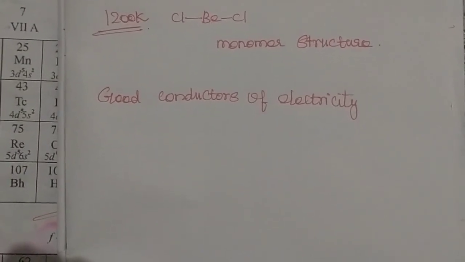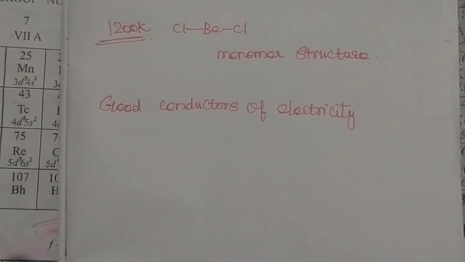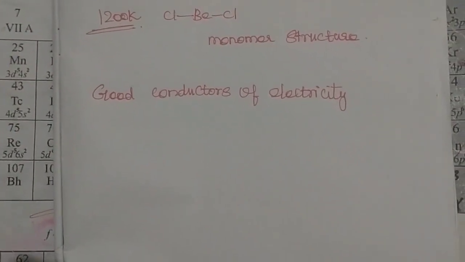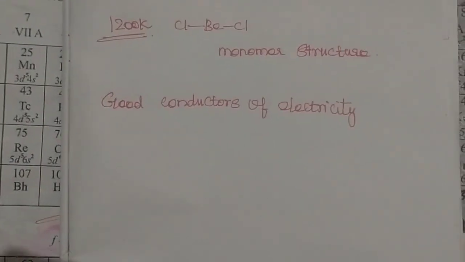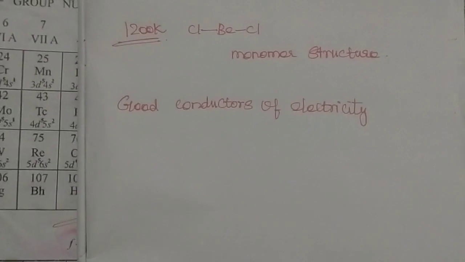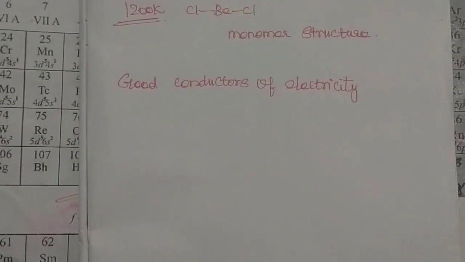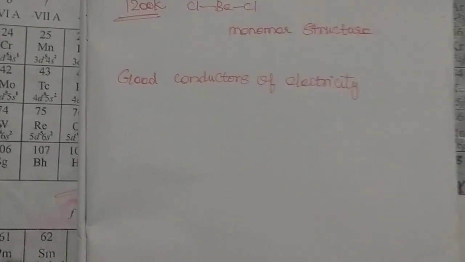They also have some tendency to form halide hydrates, which gradually decreases. The hydrate formation decreases down the group. That means they are associated with water molecules.